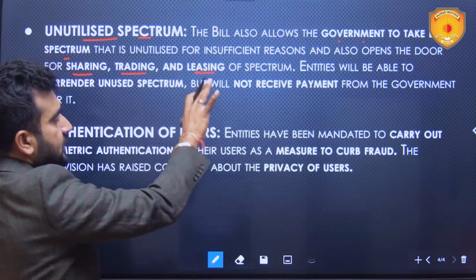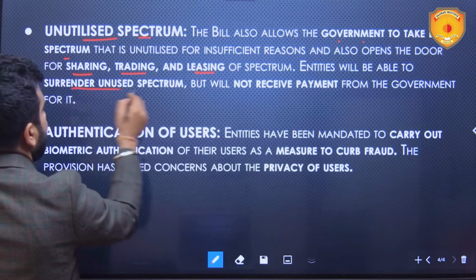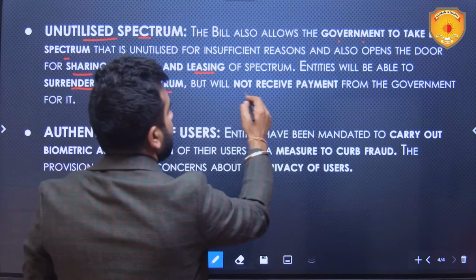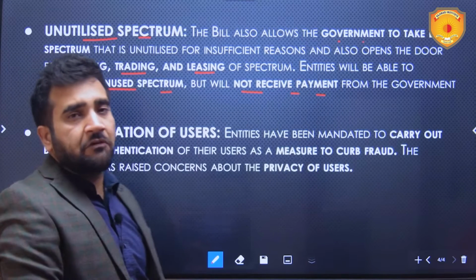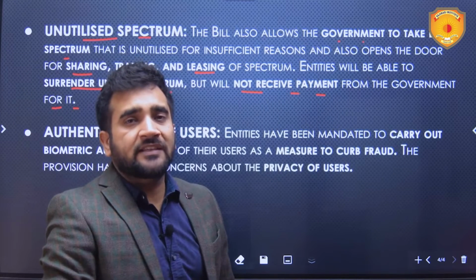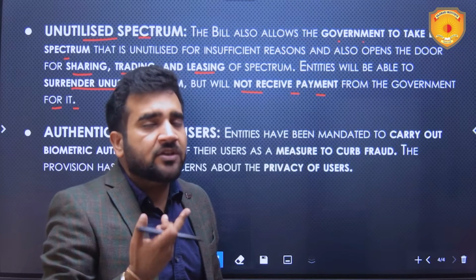I can do all this. Earlier, this was not allowed. Entities will be able to surrender unused spectrum but will not receive payment from the government for it. Because it is not the government who is at fault for not utilizing the allocated spectrum. It is the operators who are at fault.